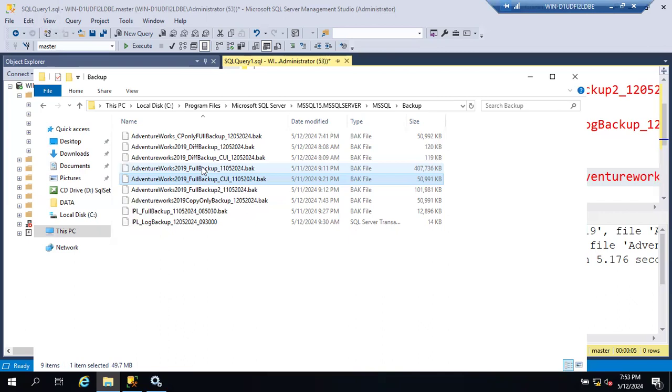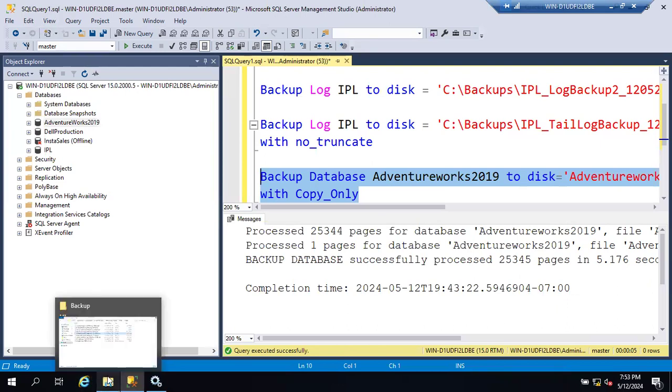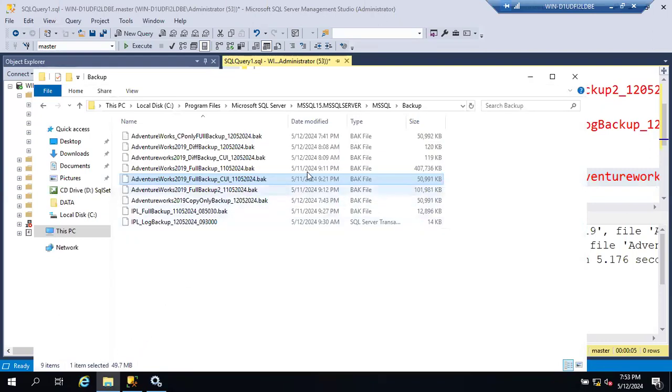Is there any separate server to store backups, or non-prod? Not like that. See, guys, we are taking backups to the local server. Sometimes in the interview they will ask you this question: where are you taking backups? To the local server? Currently, I am taking backups to the local server only, C drive. So you can say the same: yes, we are taking backups to the local server.